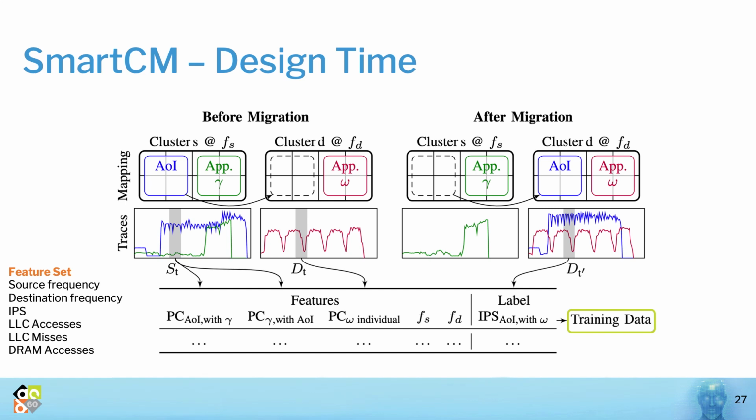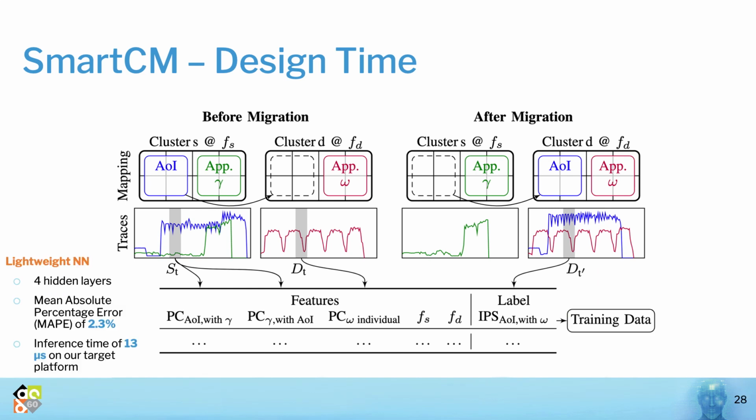Data of each slice represents one row in the training dataset, and this process is repeated to cover all the execution traces of all possible combinations. This dataset is used to train a lightweight neural network with 4 layers, which achieves a mean absolute percentage error of only 2.3% and an inference time of only 13 microseconds on our target platform.